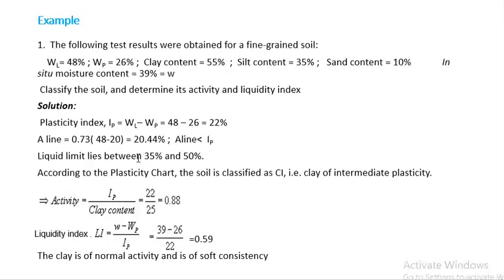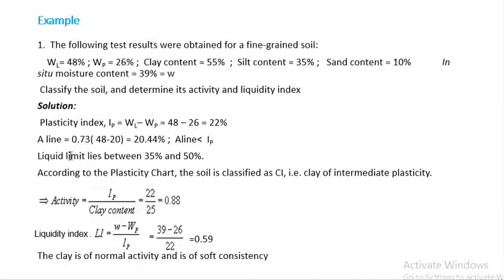Example: the following test results were obtained for a fine grained soil. WL is equal to 48%, plastic limit 26, clay content 55, silt content 35, sand content 10%, and in situ moisture content 39%. Classify the soil, determine its activity and liquidity index. So plasticity index, IP is equal to WL minus WP, and it's 22%.